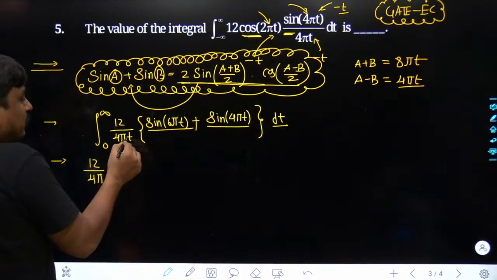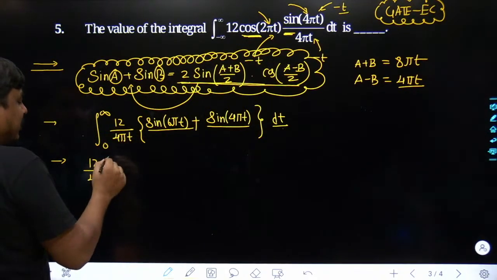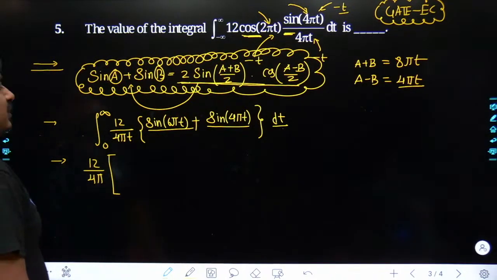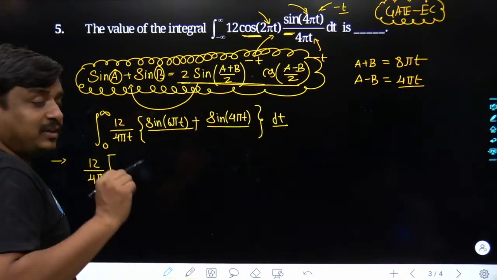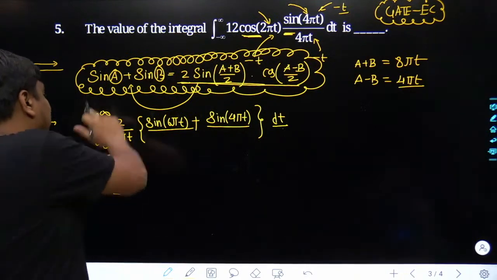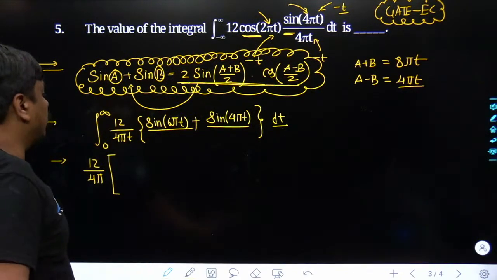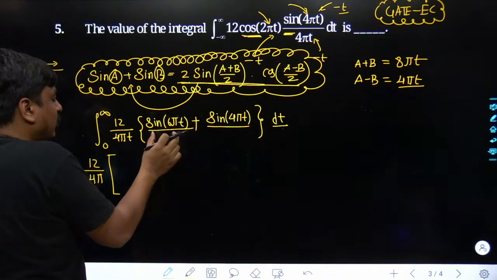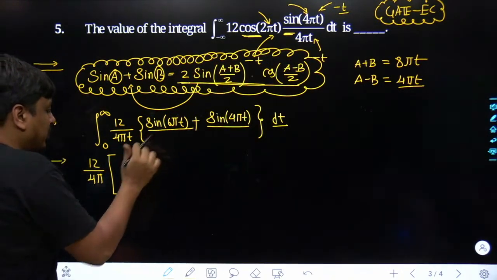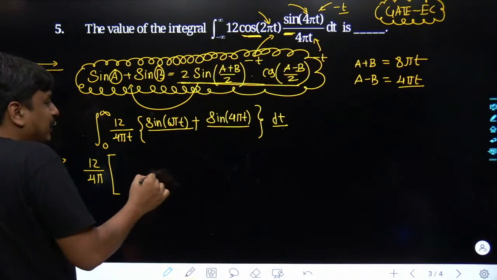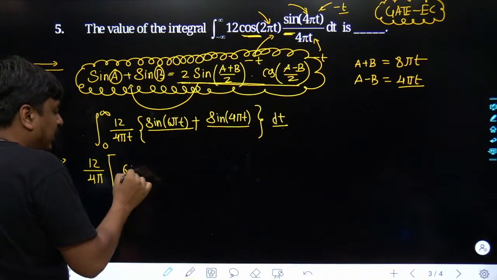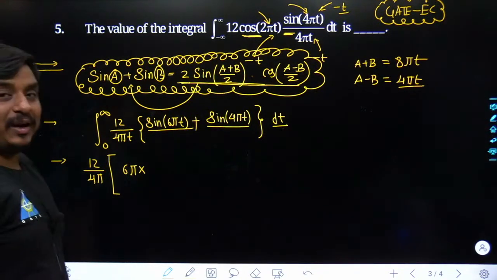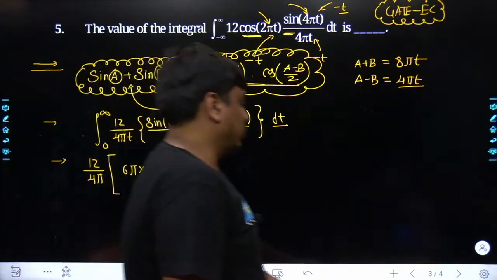See what had happened over here. 12 divided by 4 pi has been common, so it has been brought out. Here it had been left out with sine 6 pi t divided by t, and still the integration is from 0 to infinity. So what you are going to do over here, t is already present. The 6 pi has to get multiplied towards the denominator side, and for compensating, you also have to multiply 6 pi towards the numerator side.